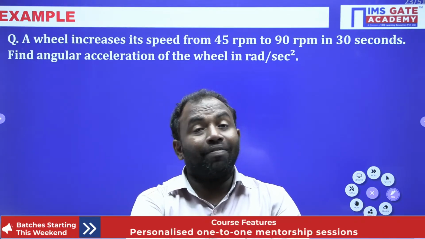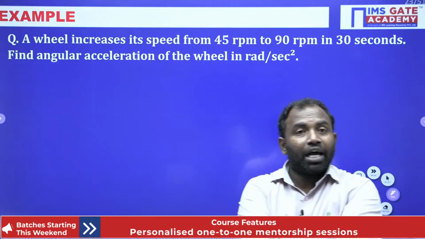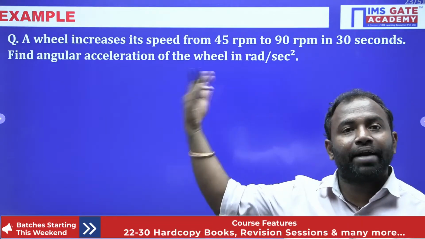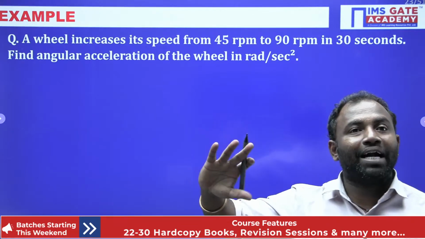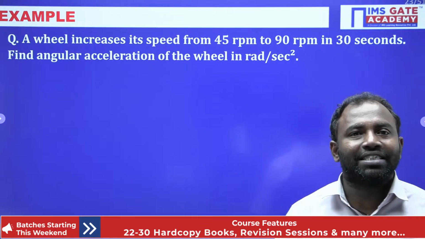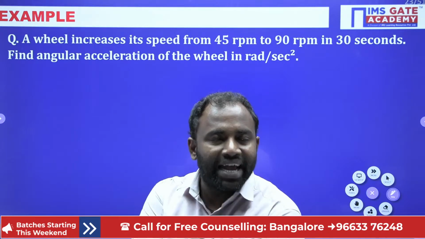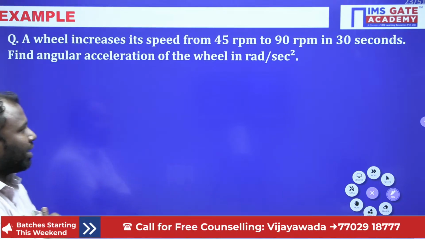In that case, the velocity is going to change. Initially it is 45 rpm, whereas after 30 seconds it becomes 90 rpm. What does it mean? Some force is applied such that the speed increased. Now we have to find the angular acceleration of the wheel in radian per second square. First, write the given data, guys.